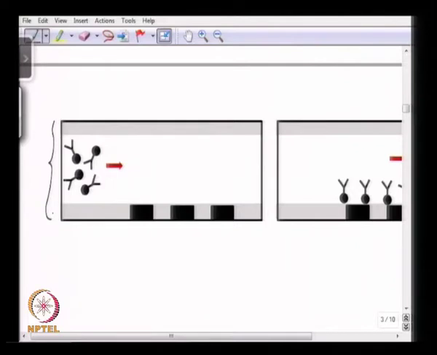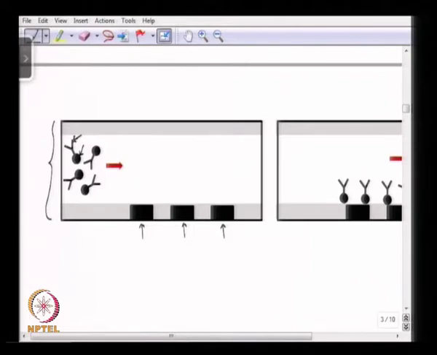This is the width of the microchannel, and we have these magnets present. These three black rectangles are the magnets, and we flow these magnetic beads attached to antibody, which is specific to a particular antigen, through the microchannel.